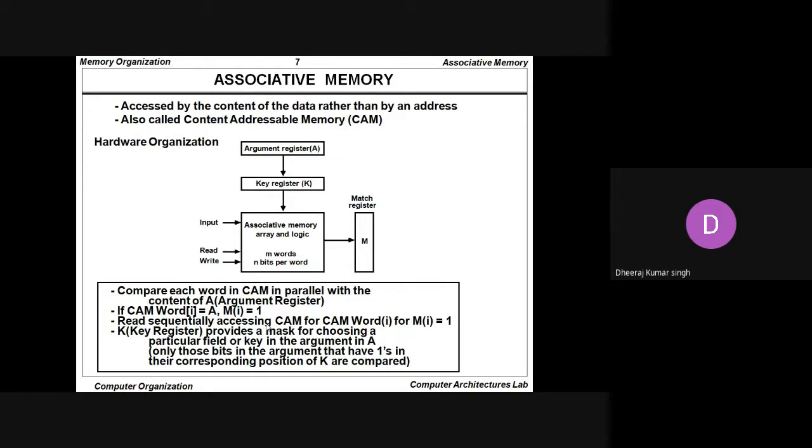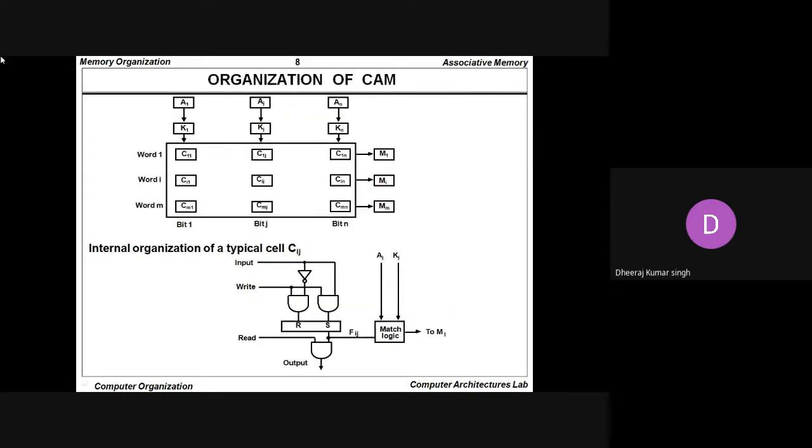In the same way, a lot of types of memories are available, such as the associative memory. So what is the structure of the associative memory? Here A is the argument register, K is the key register, and finally the memory looks like this. The content addressable memory is present in multiple rows, that is C11, C12, C13, C1n, like that, and C11, C1j, C1n, again Cm1, Cmj, Cmn, like that.